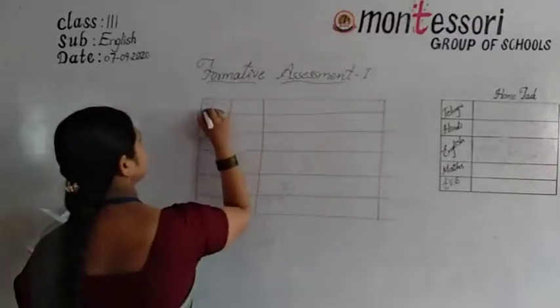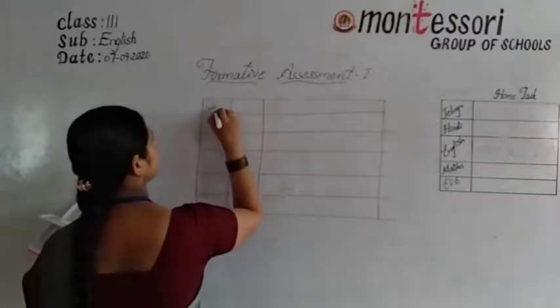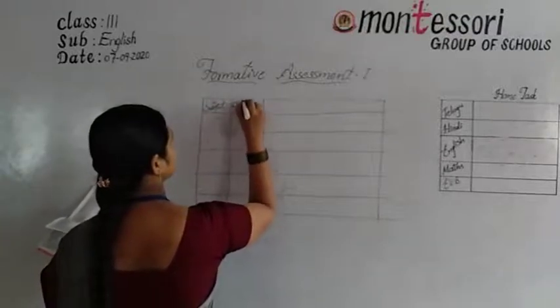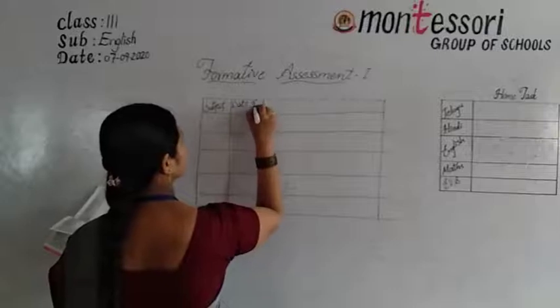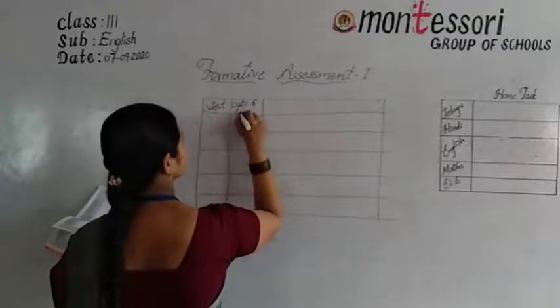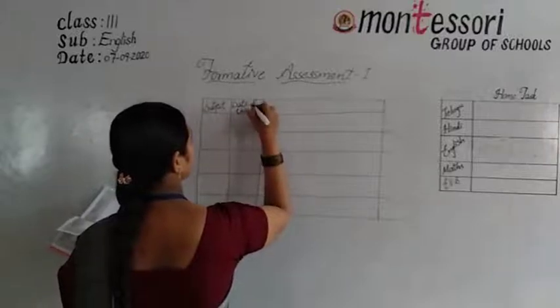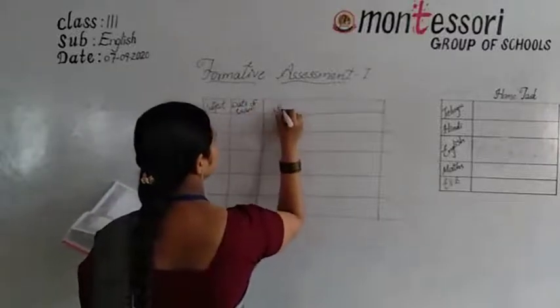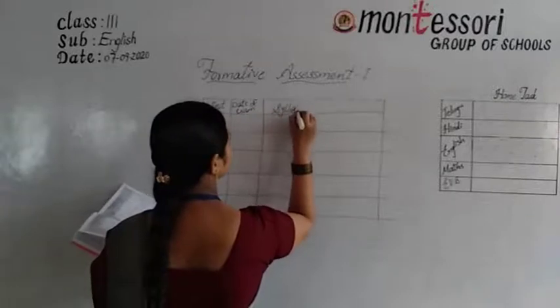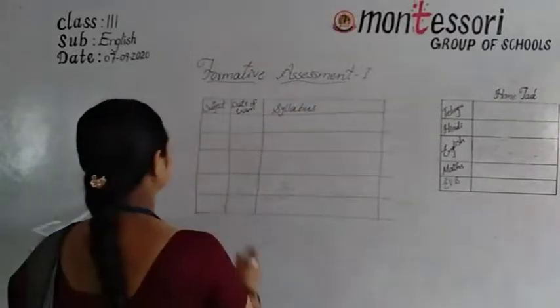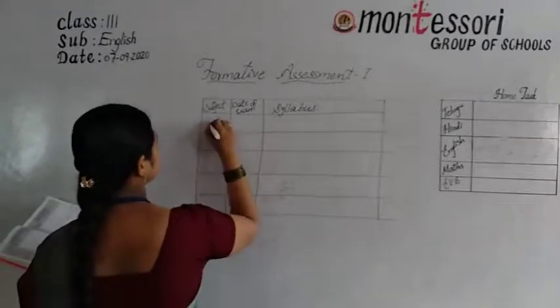Here. Subject, date of exam, syllabus. Okay, what is the first subject there?